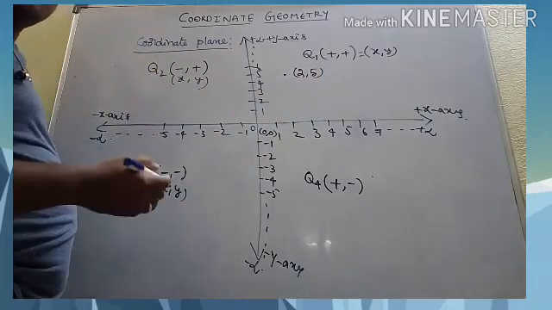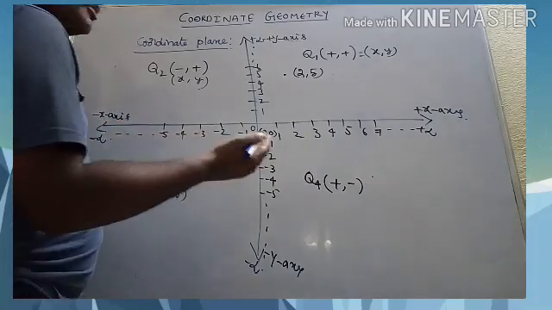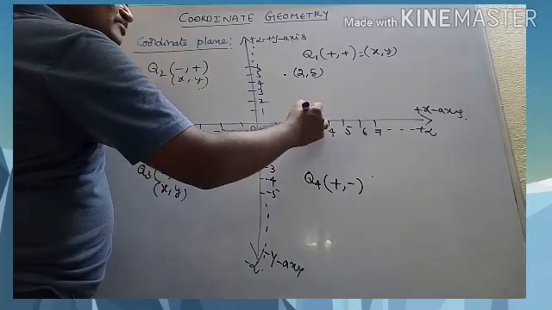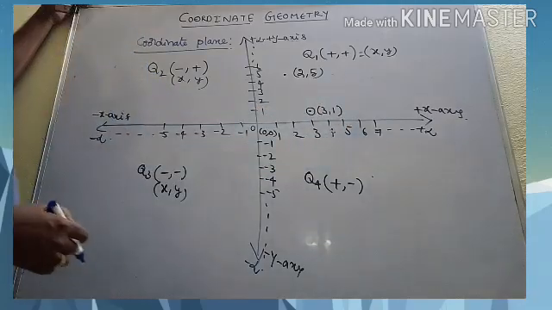It's a basic thing, how to plot the points, that's what we are telling you. 2 comma 5. Suppose you want one more point, 3 comma 1. x value is 3 and y value is 1. This is the point 3 comma 1, like this, right?